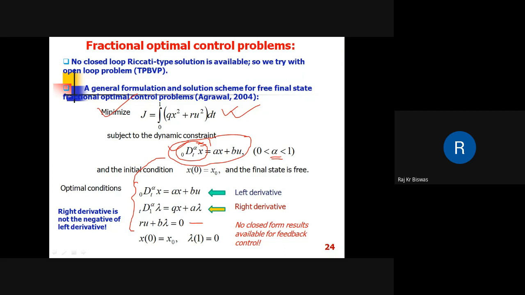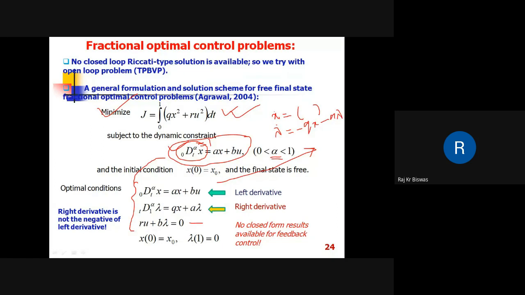If we write the equivalent integer order equations, then x dot is equal to ax plus bu, and lambda dot is equal to minus qx minus a lambda.